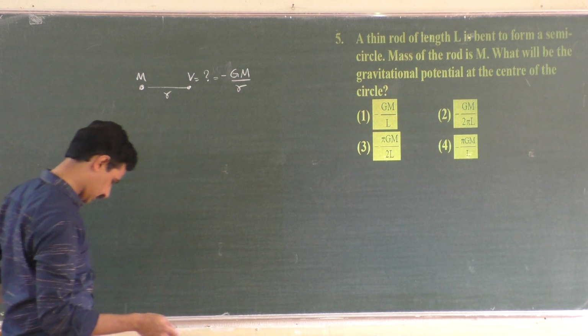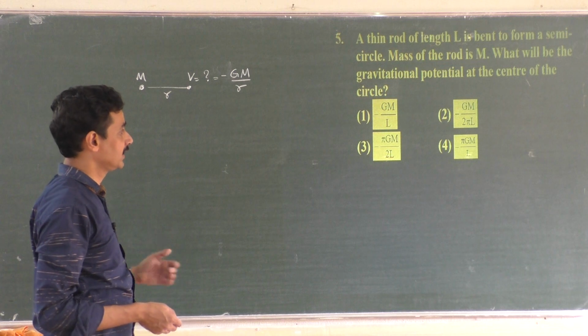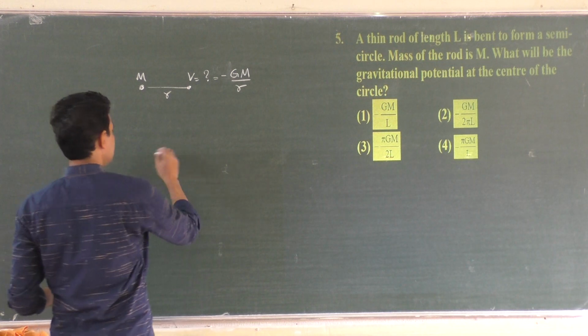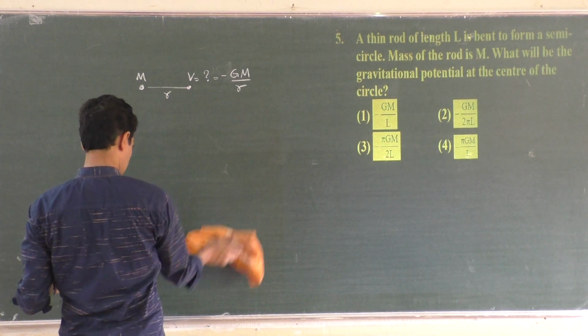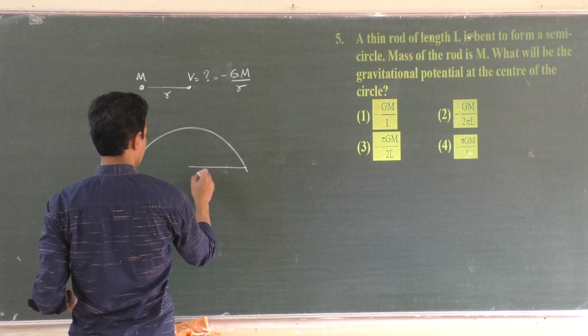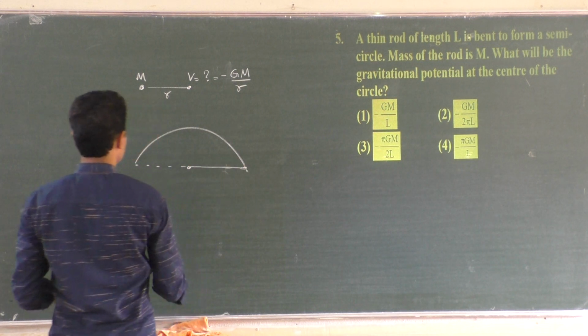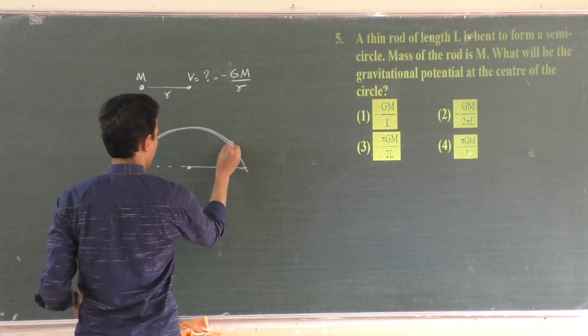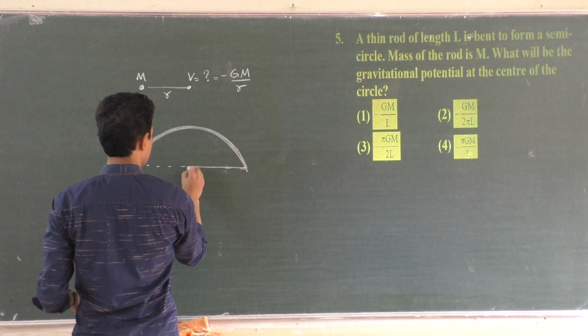What will be the gravitational potential at the center of the circle? But this is an extended object like this, right? I'll draw a larger one because I have to do so many things in that diagram. So this is radius r, right? This is the extended object. It is not a point object. Now what is the potential here?